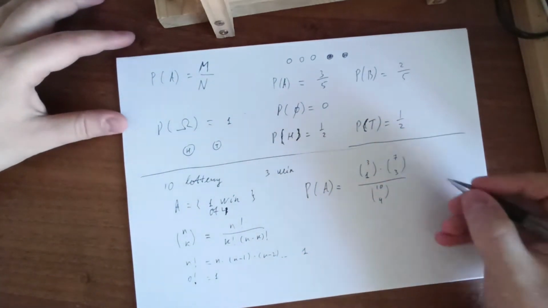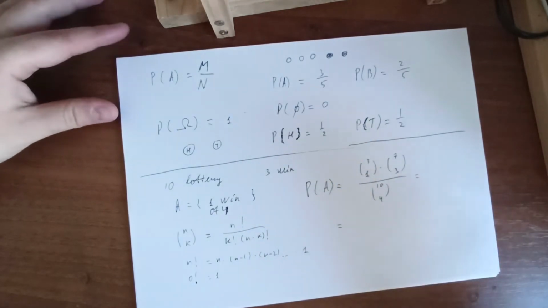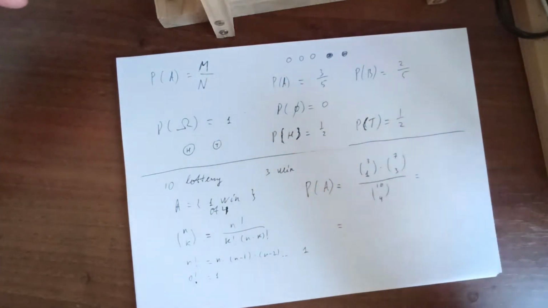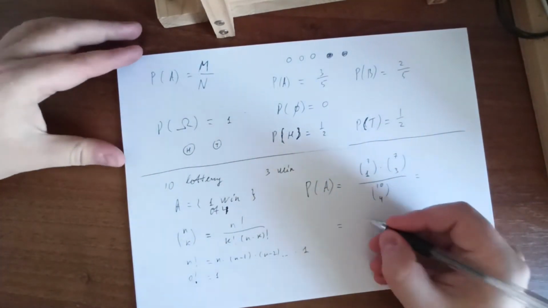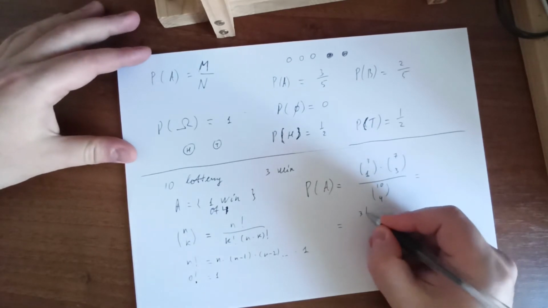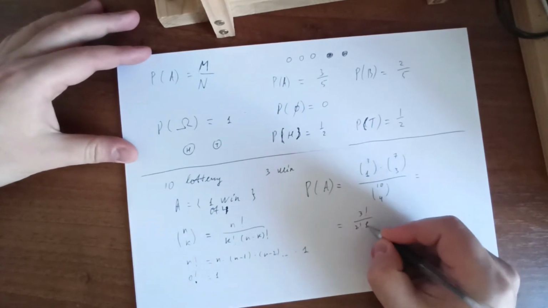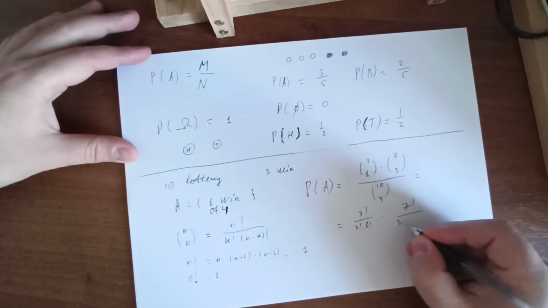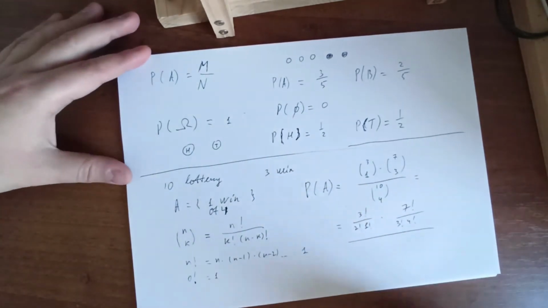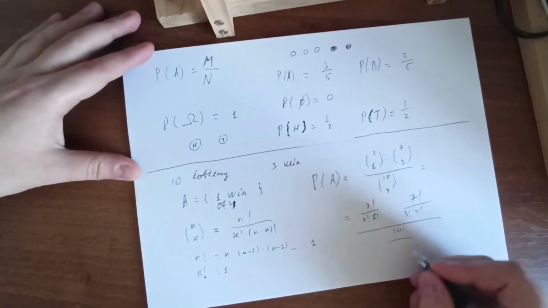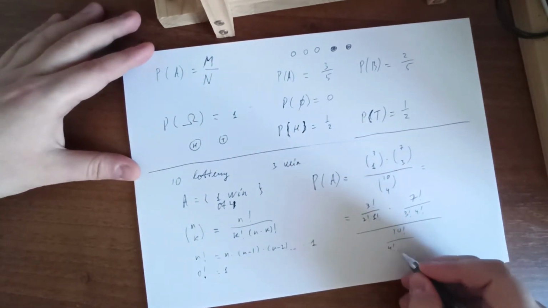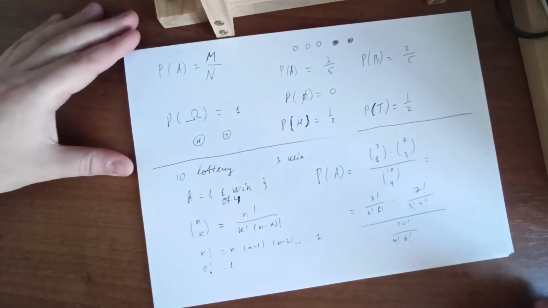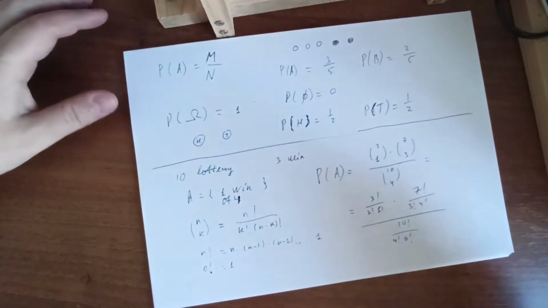Now we calculate this. So we have 3 factorial divided by 2 factorial, 1 factorial, multiplied by 7 factorial, divided by 3 factorial, 4 factorial, and everything is divided by 10 factorial, by 4 factorial, 6 factorial. Now we have to calculate this.